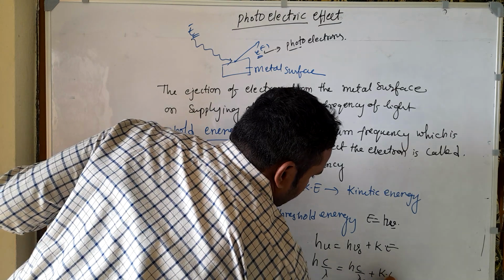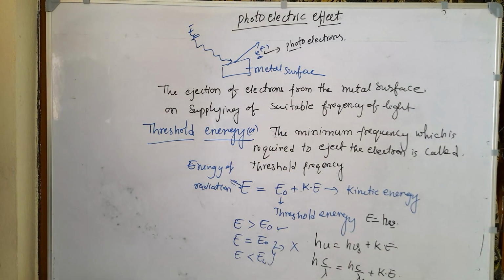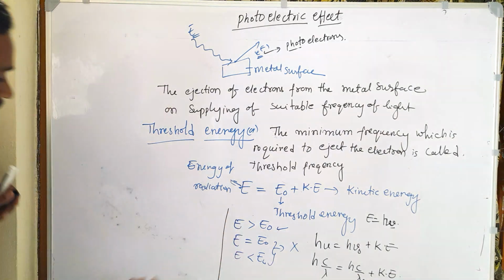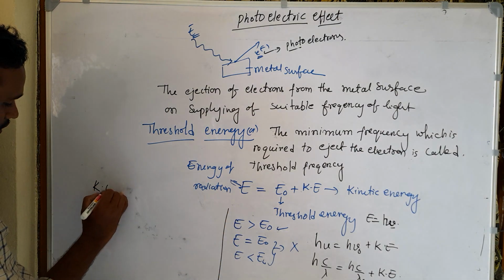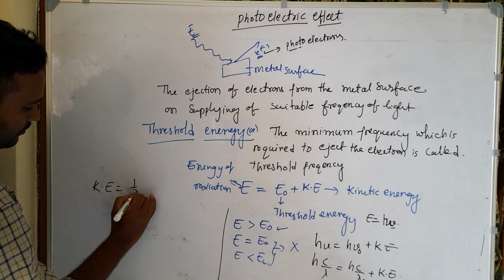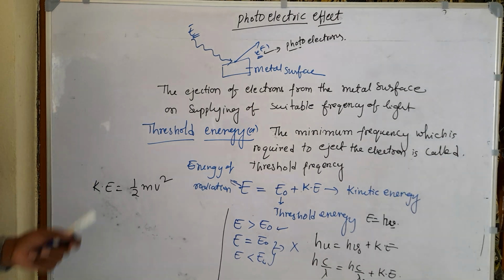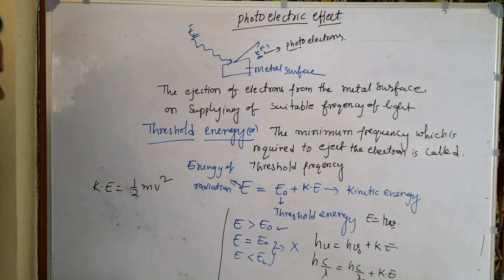plus Ke. Now what is the kinetic energy of the electron? Kinetic energy of the electron, Ke is equal to half mv square. So how can we find the kinetic energy of that photoelectron?